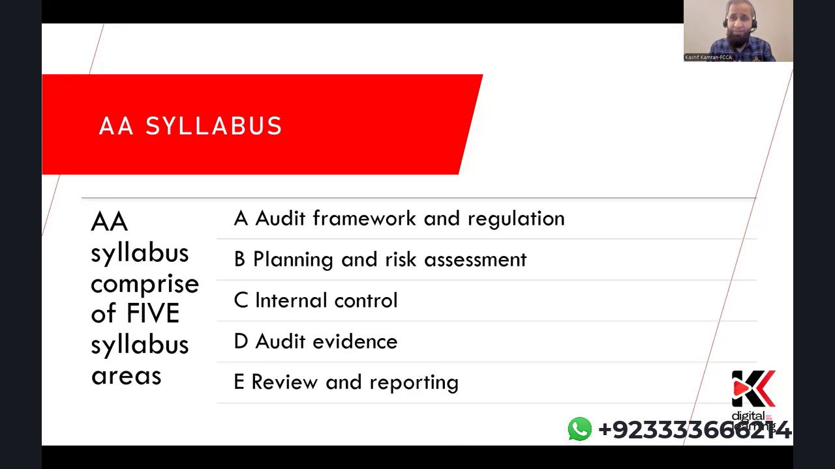So when you look at the syllabus, it's not a very broad or heavy syllabus. It's just 5 syllabus areas, and you need to spend time on each one of them. B, C, and D are of utmost importance. They make a heavy contribution to your 100 marks paper. So you need to place strong emphasis on these 3 areas when you're preparing for your upcoming exams.